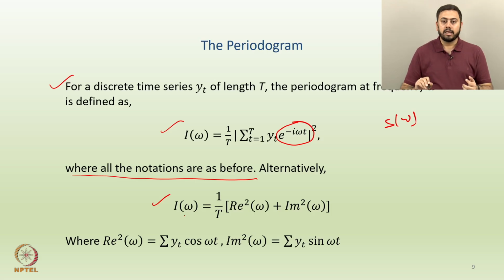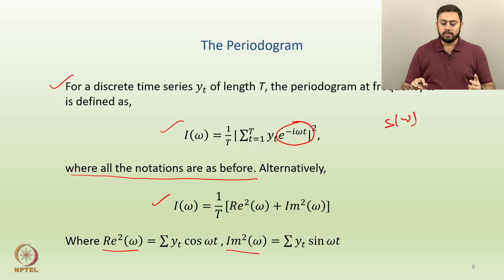So I of omega is 1 by T times the square of the real part plus the square of the imaginary part, where the real part is summation y_t into cos of omega t, and the imaginary part is summation y_t into sine of omega t.